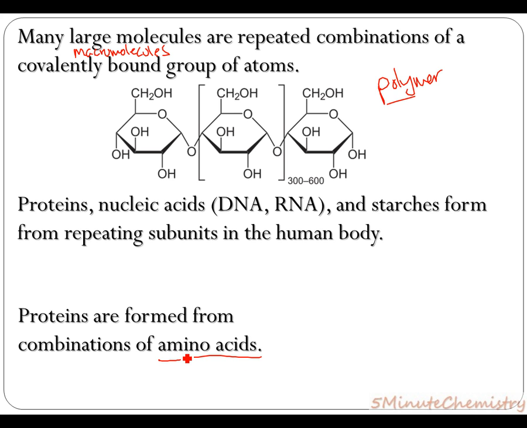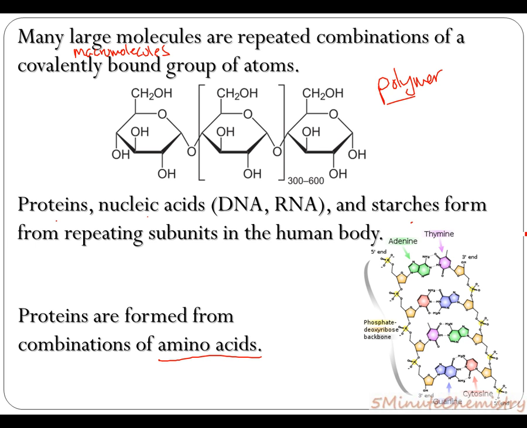So amino acids we call the building blocks of proteins. Proteins can be used for all kinds of different things within the human body, from cell reproduction to so many other processes. But our proteins, our nucleic acids, and our starches form the repeating subunits found within the human body.